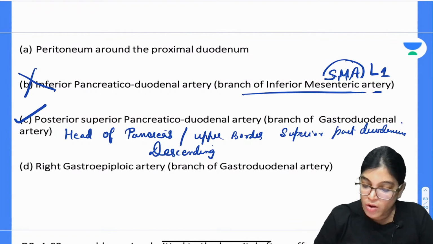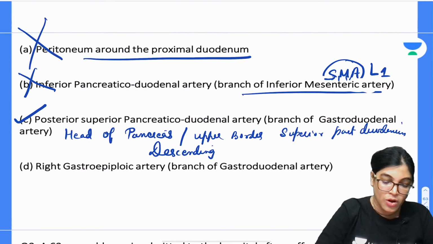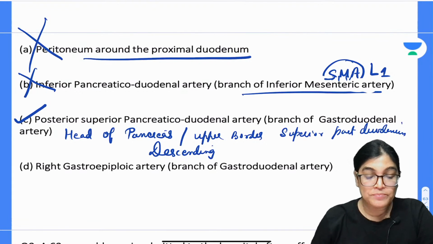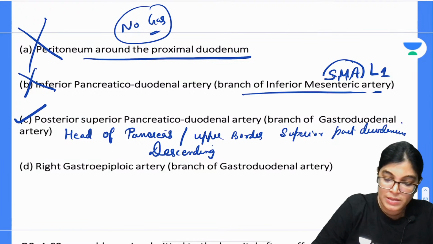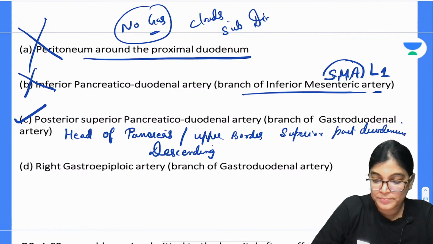So yes, this is the wrong option: peritoneum around the proximal duodenum. Why it is wrong, I will tell you when I am talking about the peritoneum. Actually in this case, if you read the MCQ nicely, there was mentioned that there are no gas clouds in the subdiaphragmatic part.